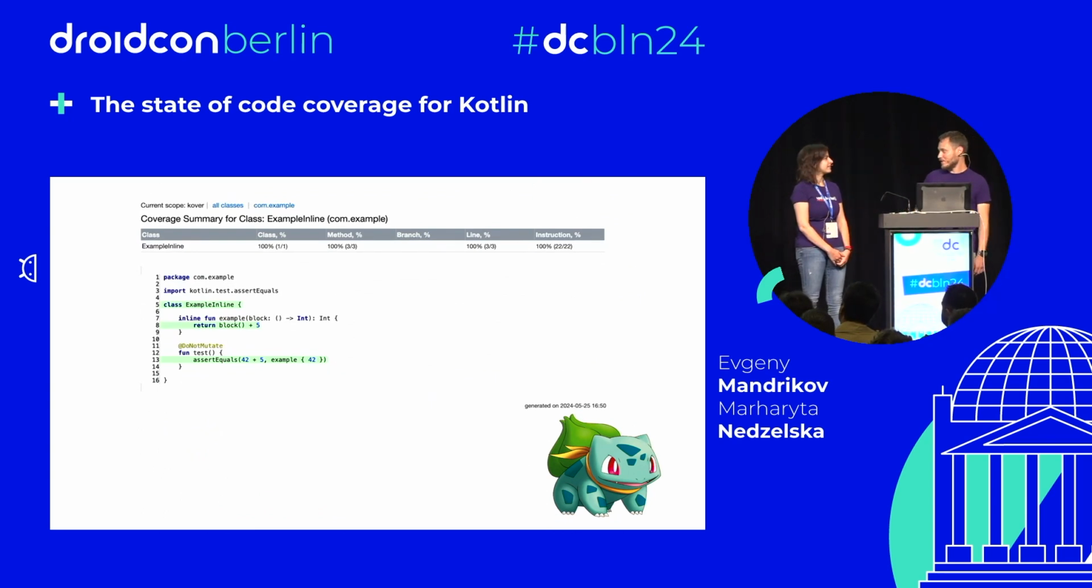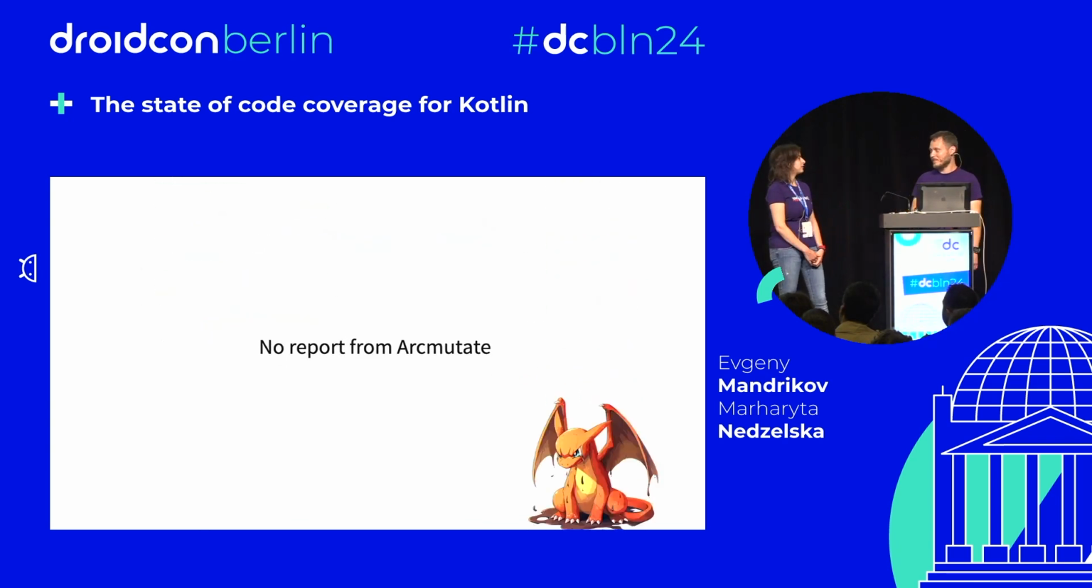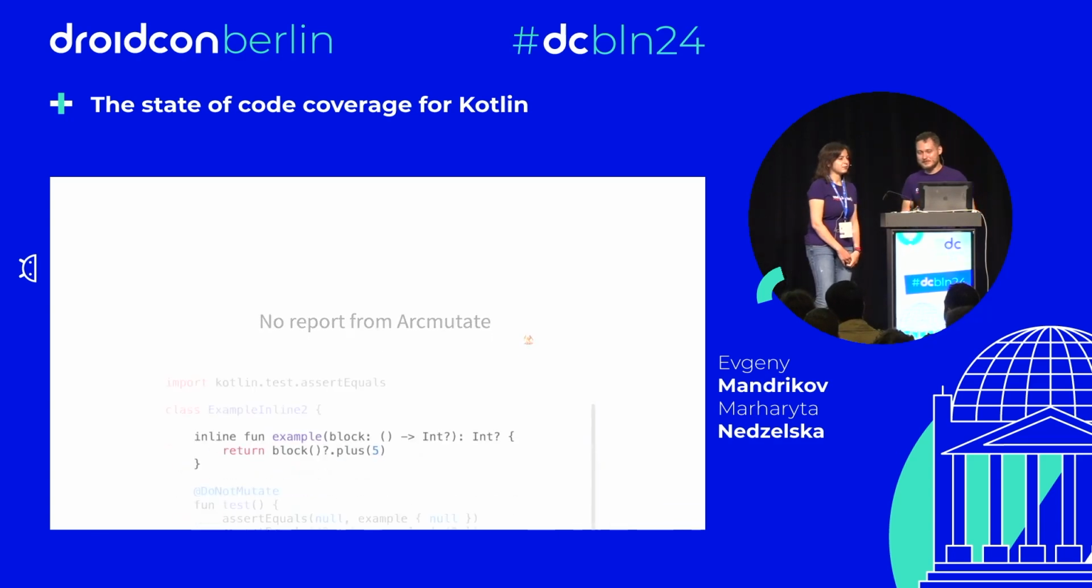And do you want to test Arcmutate? I would love to test Arcmutate, but unfortunately I was not able to generate a report from Arcmutate, and here I need your help, maybe, to generate it. Maybe you're a Kotlin expert, but sorry, your example is overly simplistic, I think. Can we complexify it a little bit? Like, can we make, for example, the return type of your lambda nullable? Yeah, okay, I think this one I can do.